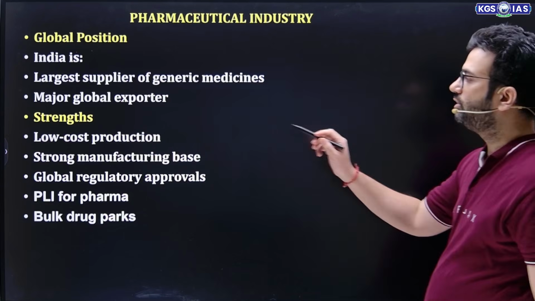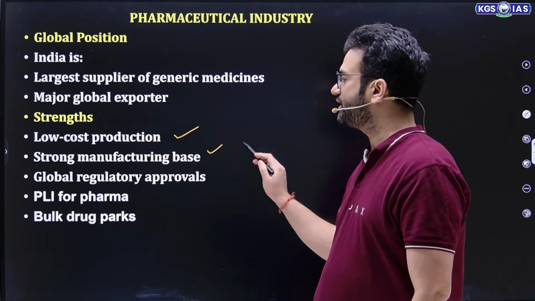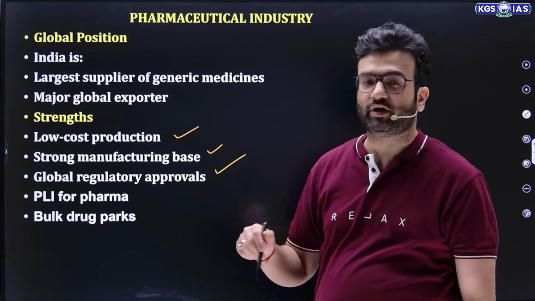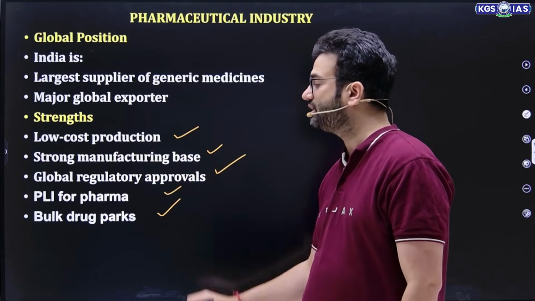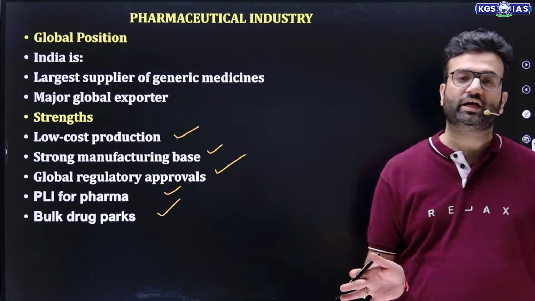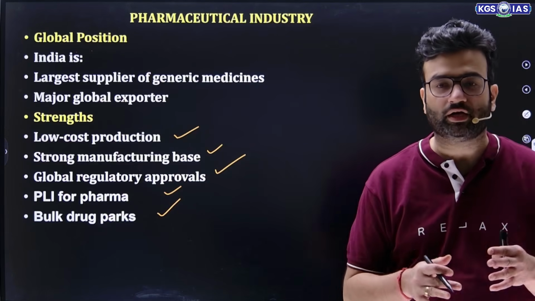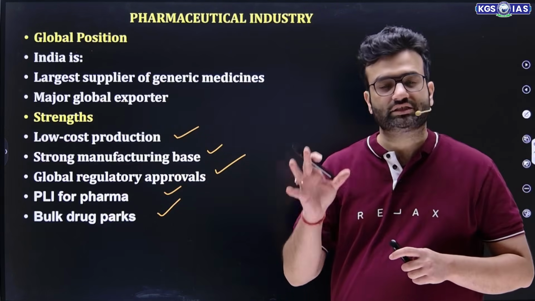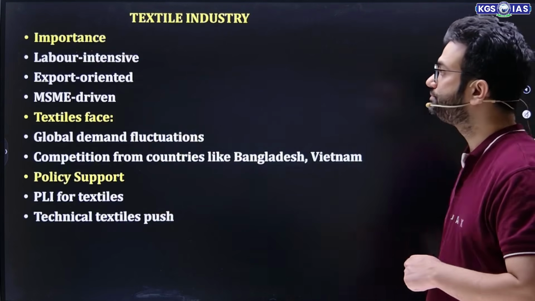Strength: low cost production, strong manufacturing base, global regulatory approval, and PLI scheme is also made for pharma. Plus bulk drug parks are created so that we make good quality medicines, good quality drugs, and that too will justify with the health of the people.